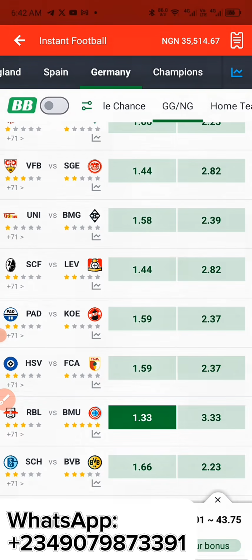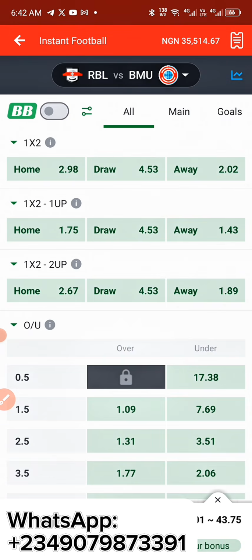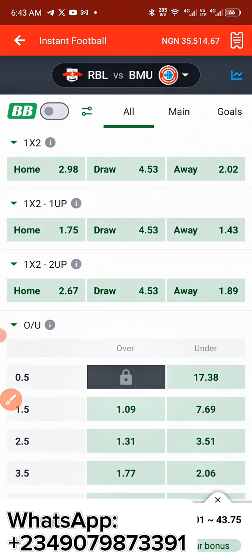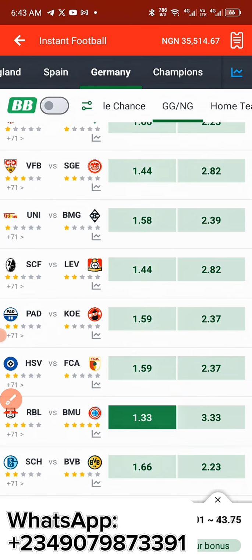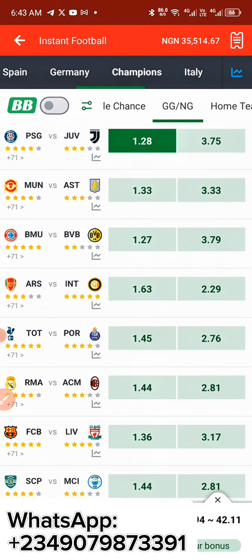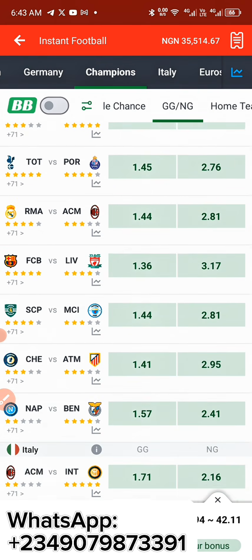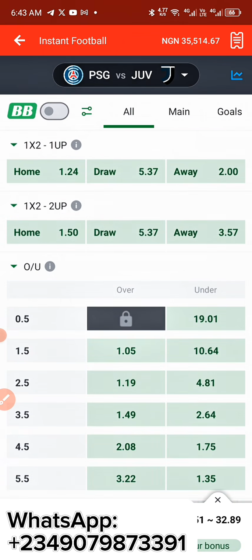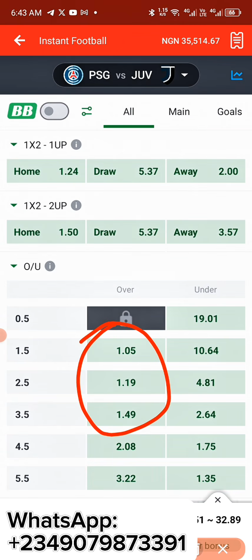You get my point? So after that being said, let us check this, because this one matches our criteria. Let us check the odds. As you can see, we actually have a very poor rating here, a very poor odd here. So we cannot go with this one because this is a very poor odd. So let us go back to our Champions League section, the last one. As you can see, this is 1.28. We're actually having a smaller odd right here. So let's check here. As you can see, we have a very poor odd here also. So we can't go with any of this.